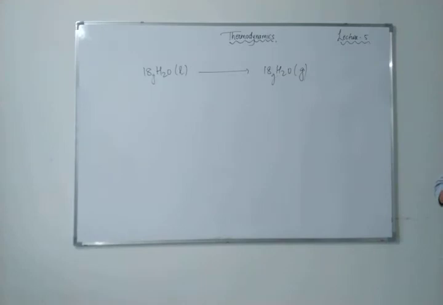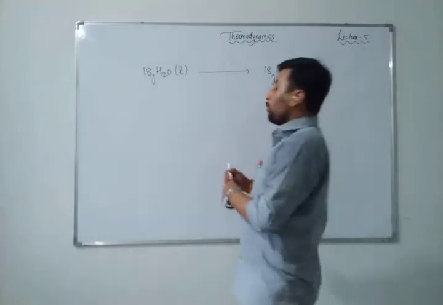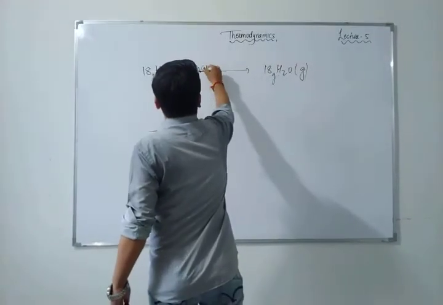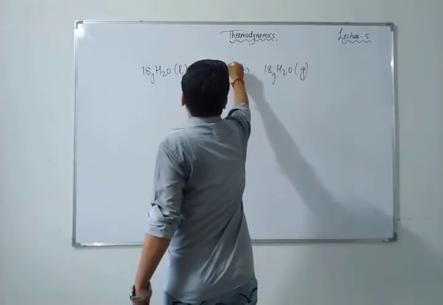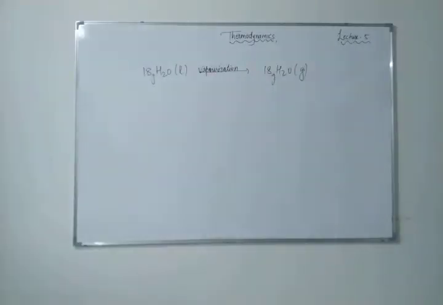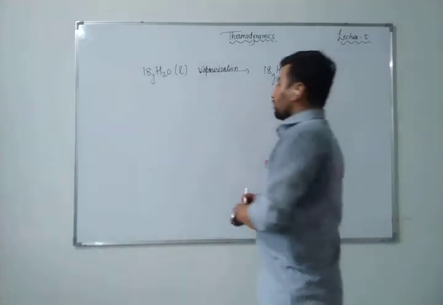The question asks us to calculate the internal energy of vaporization at 100 degrees Celsius. We have to represent the process through evaporation only. Here the vaporization process is from liquid to gaseous, right? Vaporization. Now 18 gram liquid has converted into 18 gram gaseous. Now tell me, what will be the number of moles? Number of moles you know very well.